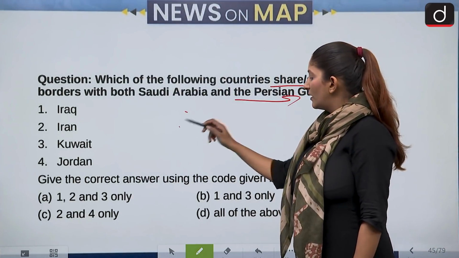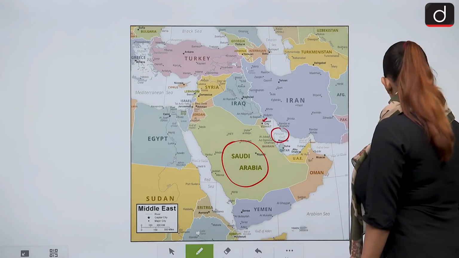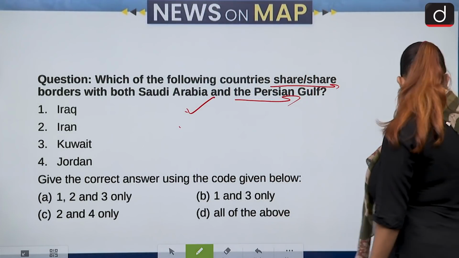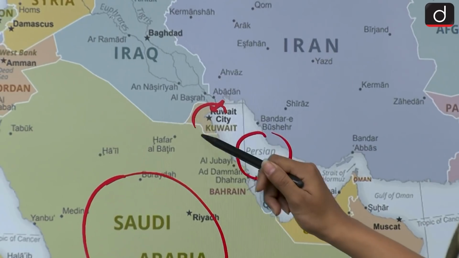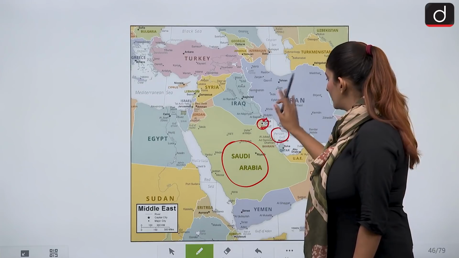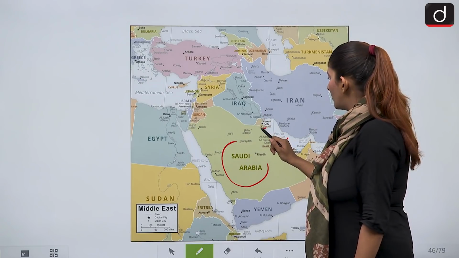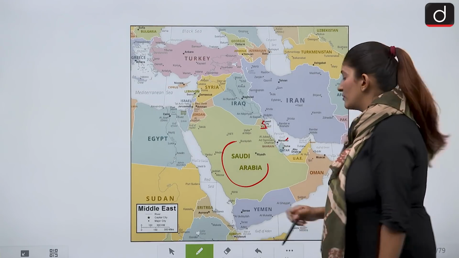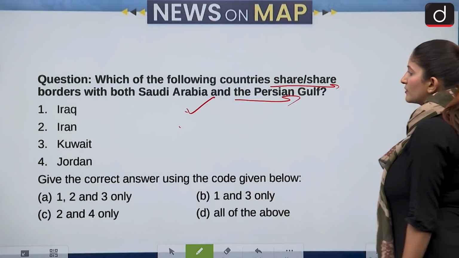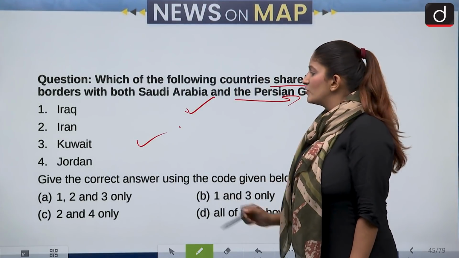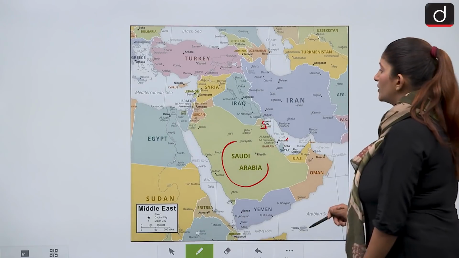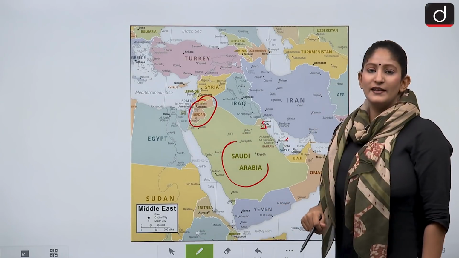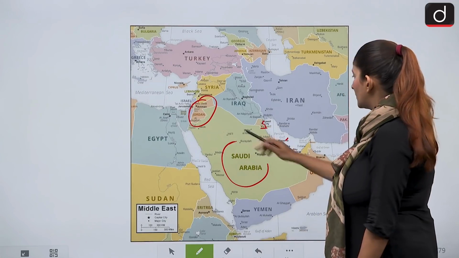Okay, Iraq is correct. Then we have Iran, Kuwait and Jordan. Kuwait is here, and I hope you see Kuwait here. It has a border with Saudi Arabia and of course with the Persian Gulf. So this is also one of our correct answers. So Iraq and Kuwait. Then comes Jordan and Iran. Jordan is not sharing a border with the Persian Gulf because it is landlocked, and it has a border with Saudi Arabia only over here.